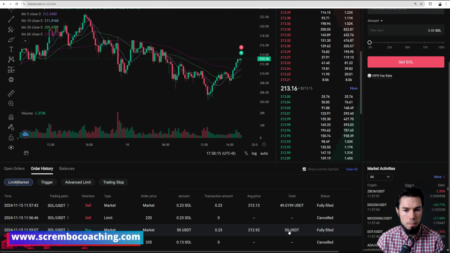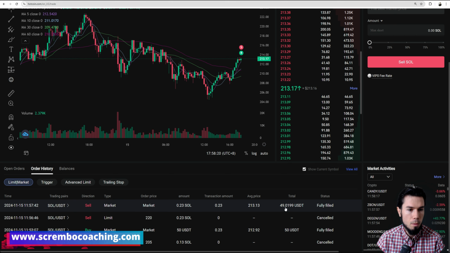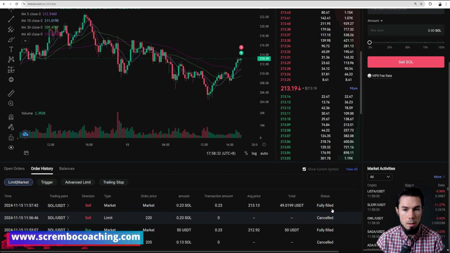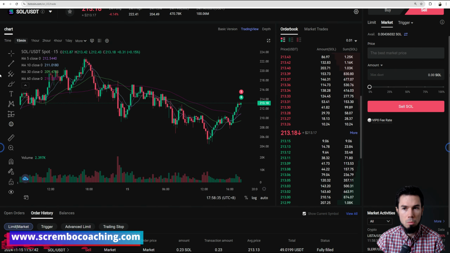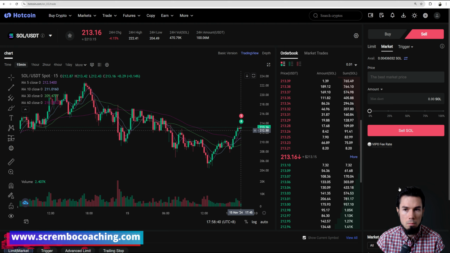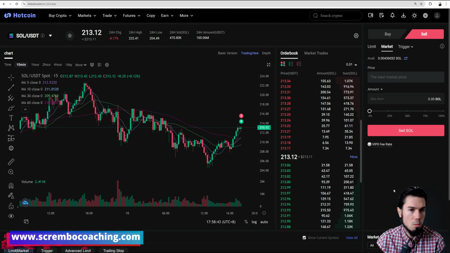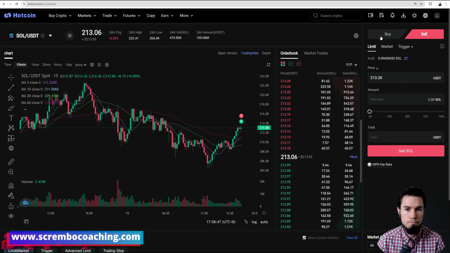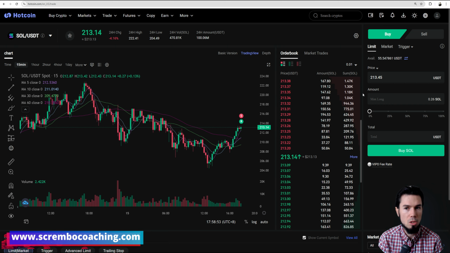We spent basically $50 and we got back 49. So we had basically to pay the fee representing $1 that we have lost doing this specific order, right? Between the buying and the selling, we have spent that dollar commission to perform this activity. Obviously, if you're buying and selling pretty much at the same price, you're not going to be able to cover your fees. But as soon as the market is going slightly above, it's right there covering everything. That's how you buy and sell on the spot. That's how you perform trading on the spot. That's how it works, fellas.